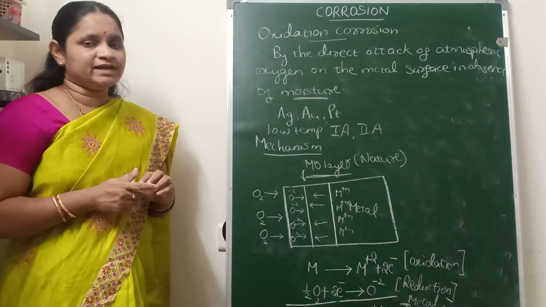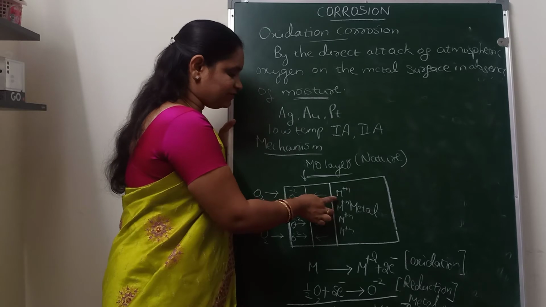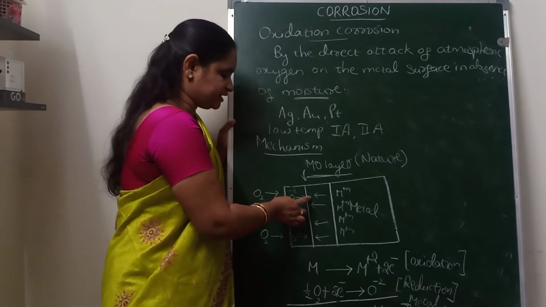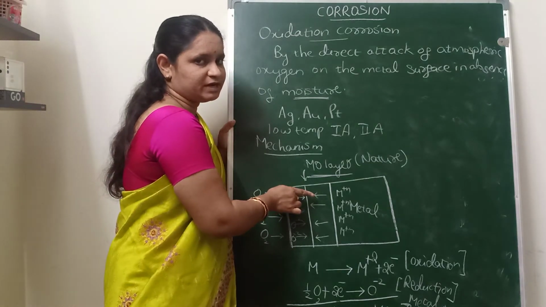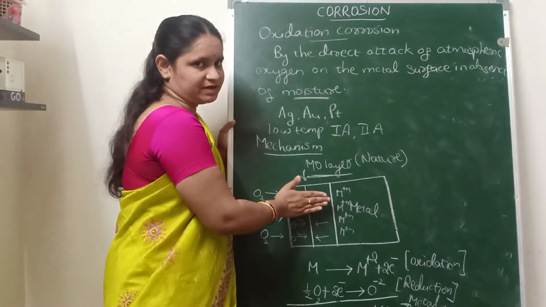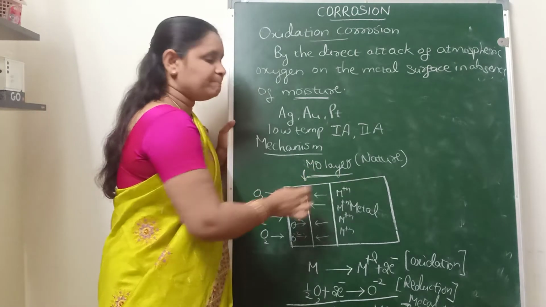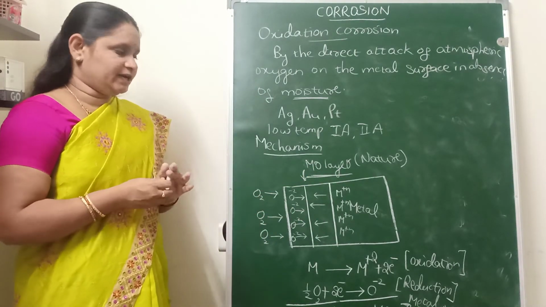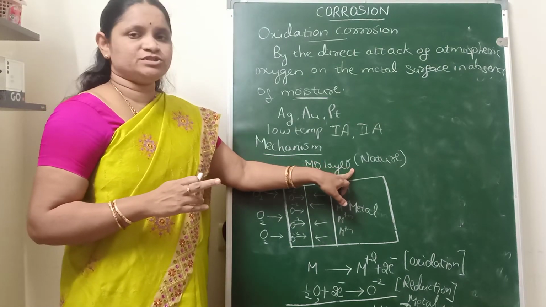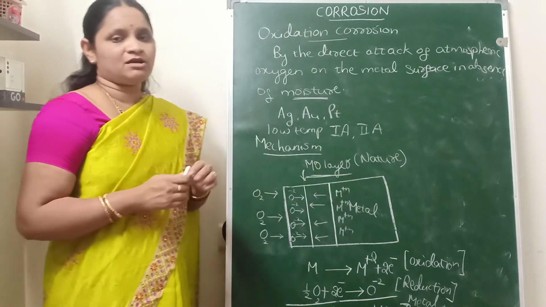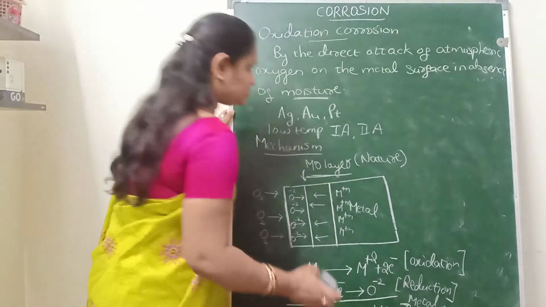Initially, one metal oxide layer is formed on the surface of the metal, and further the metal will diffuse out of the metal oxide layer, and oxide ion will diffuse inside the metal oxide layer to penetrate into the metal, so that the metal ion and oxide ion will combine to form the metal oxide layer. And the further rate of corrosion will be based on the nature of the metal oxide layer which is formed. So this is the mechanism of oxidation corrosion.